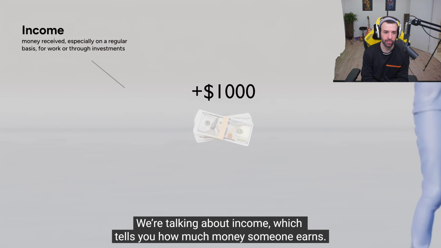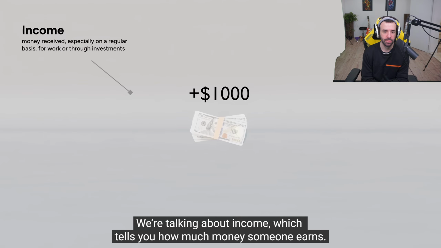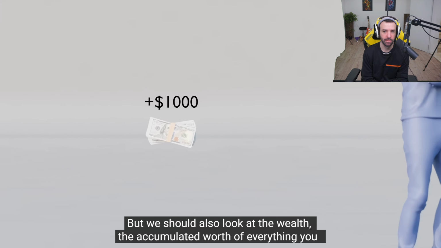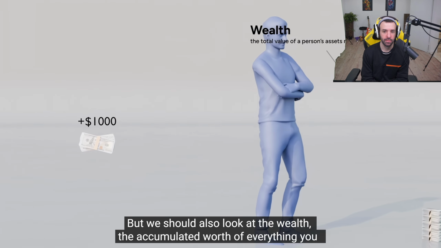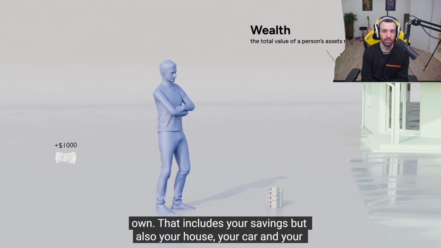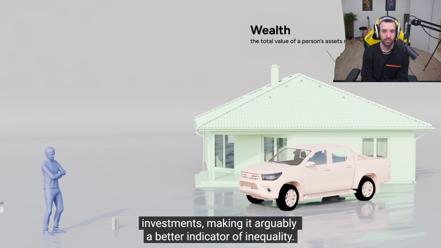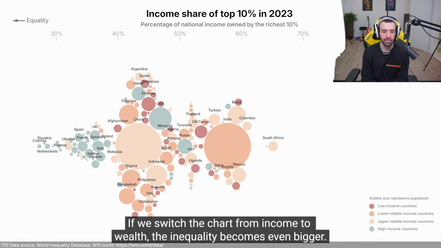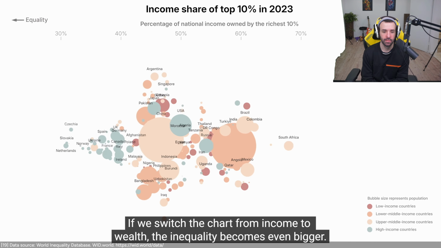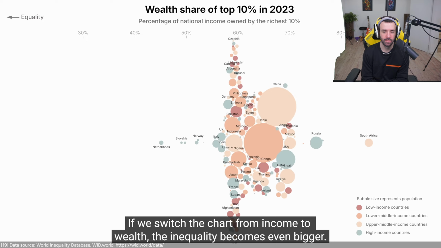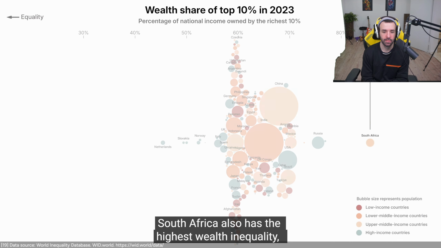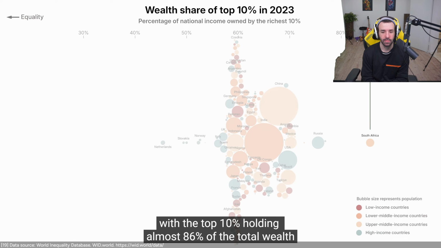Crazy. And we're talking about income, which tells you how much money someone earns. But we should also look at the wealth, the accumulated worth of everything you own. It includes your savings, but also your house, your car, and your investments, making it arguably a better indicator of inequality. If we switch the chart from income to wealth inequality, the gap becomes even bigger. South Africa also has the highest wealth inequality, with the top 10% holding almost 86% of the total wealth.